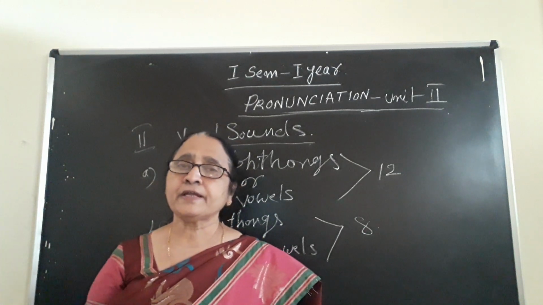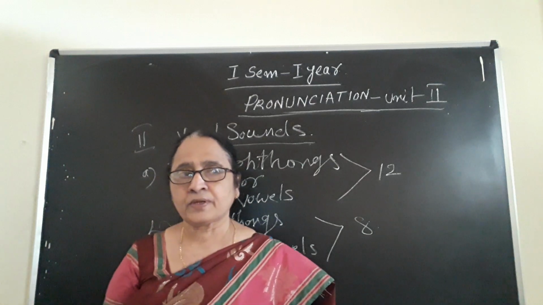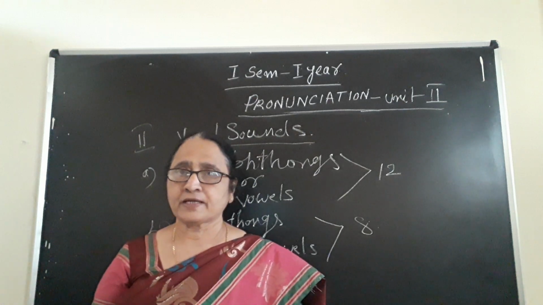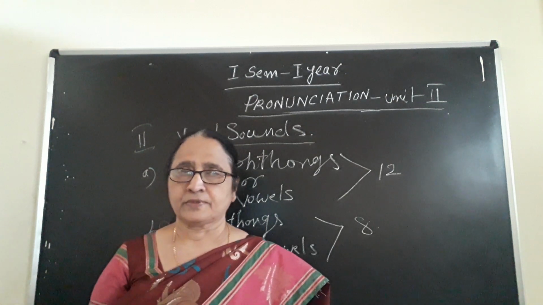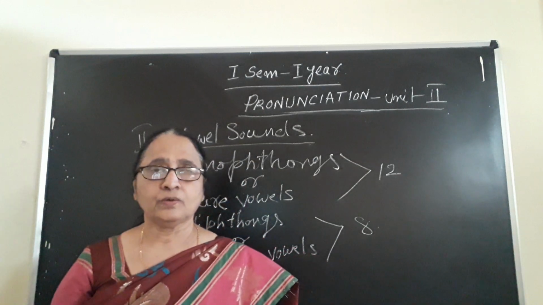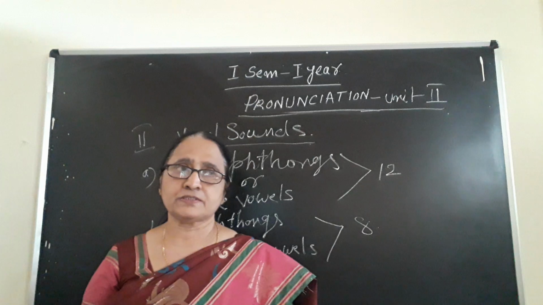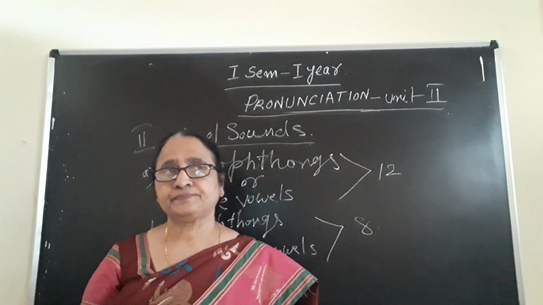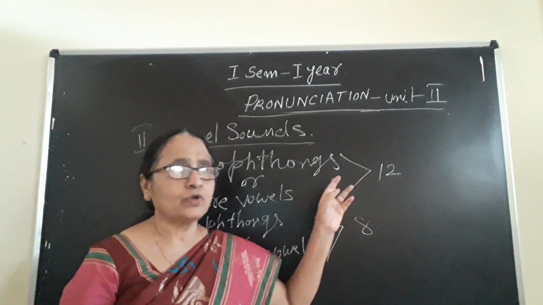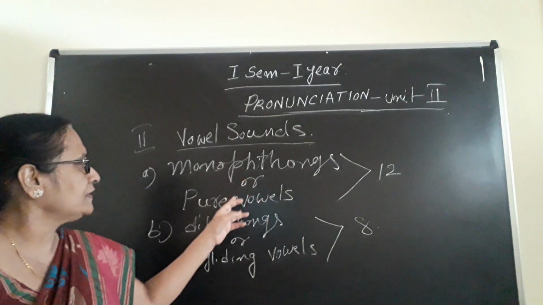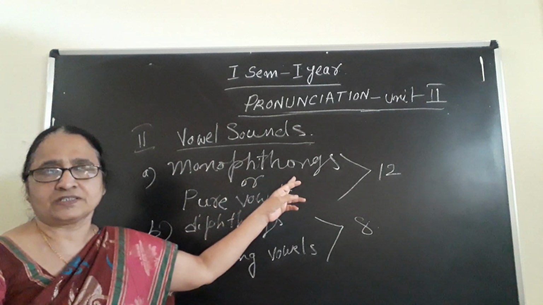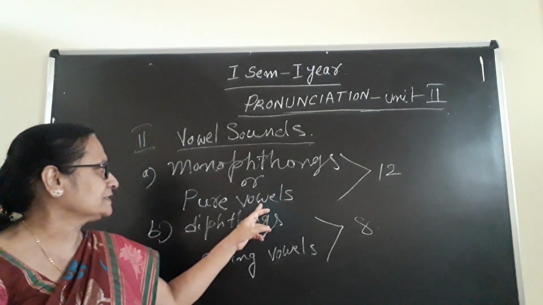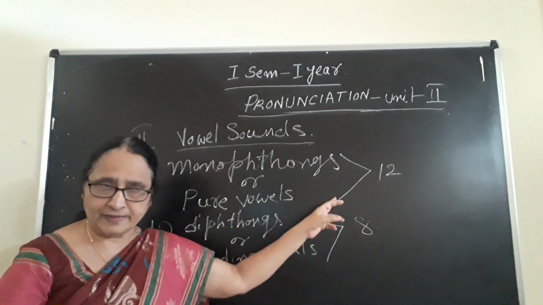Even though there are only 5 vowel letters, you have 20 vowel sounds in them. I explained in my previous video that these vowel sounds are 20 in number. Among the 20, 12 are pure vowels. They are called pure vowels or monophthongs. So vowel sounds are divided into monophthongs, or pure vowels. They are 12 in number.